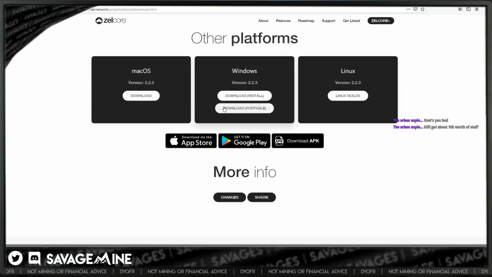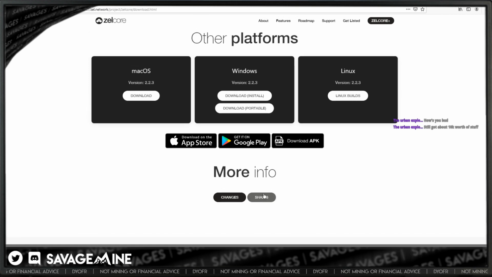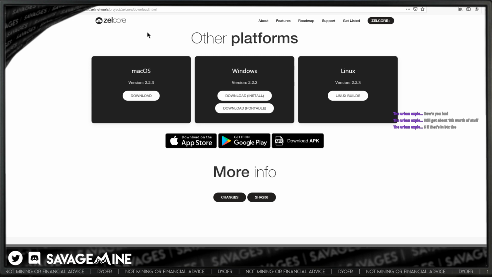and you see down here where it says SHA-256. Well, that really doesn't help a lot right now, but if you wanted to validate your download, so let's say that we want to download for Windows, the version 2.2.3 from the website, and this is another thing you're going to want to check.